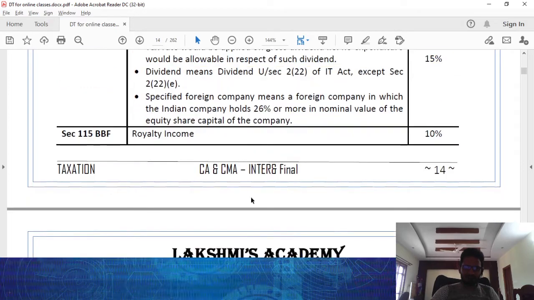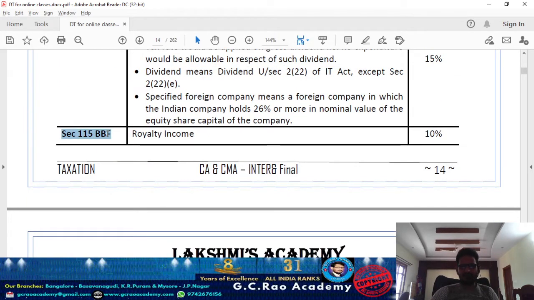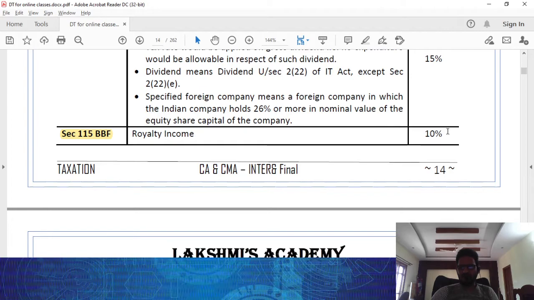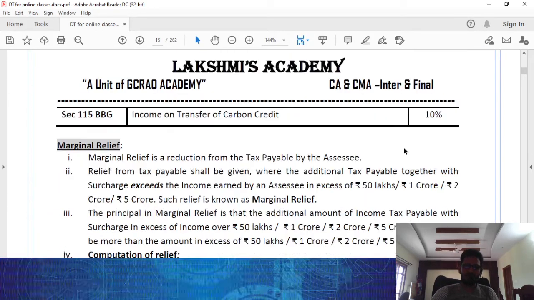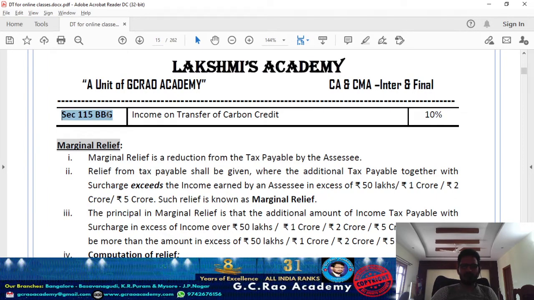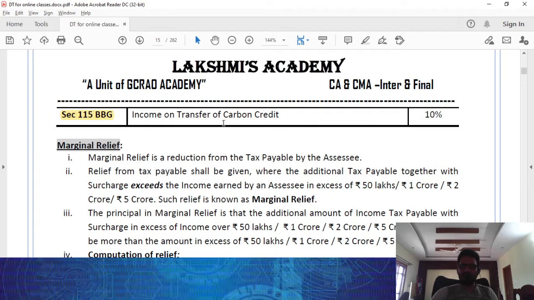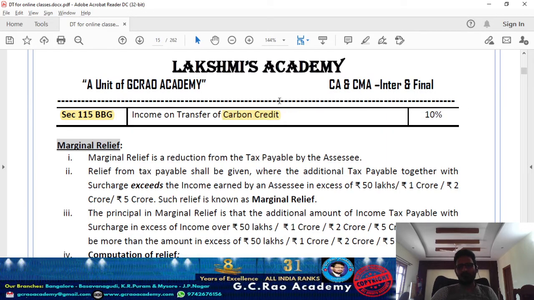Next one, 115BBF, which is nothing but income from royalty. Royalty income is taxable in your hand at what rate? 10%. Next one, 115BBG, which is income from transfer of carbon credit. When you take activities to reduce carbon dioxide in the environment, they are going to issue carbon credits, which are tradable slips. By transferring that carbon credit, any income you get is going to be taxable in your hand at the rate of 10%.